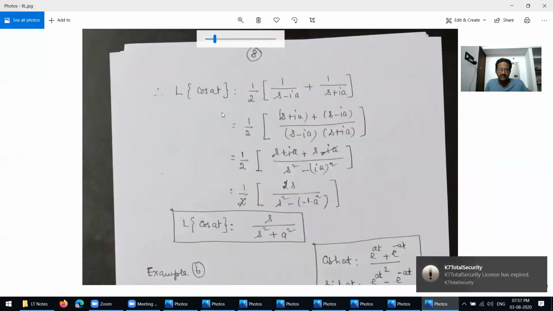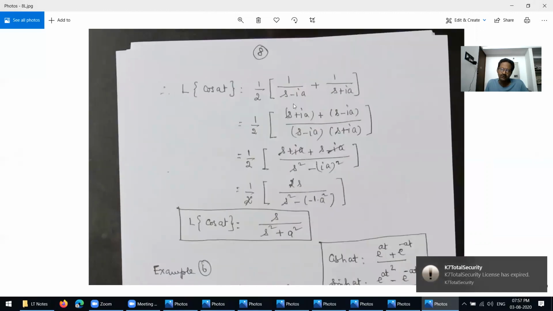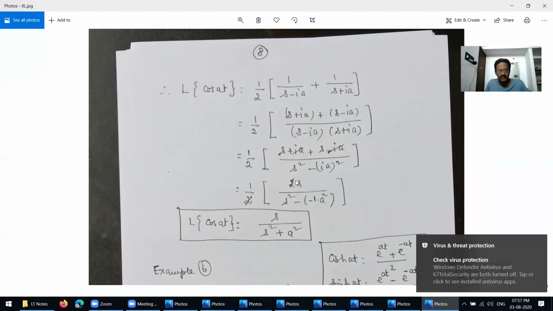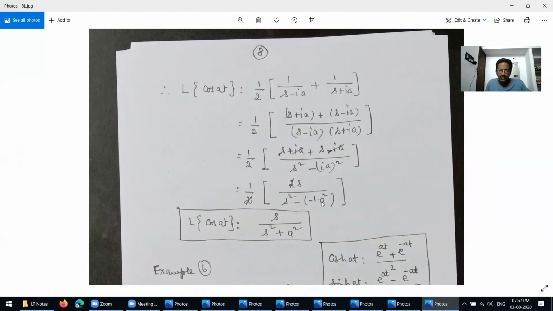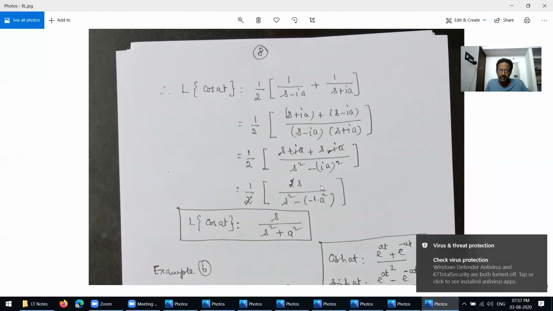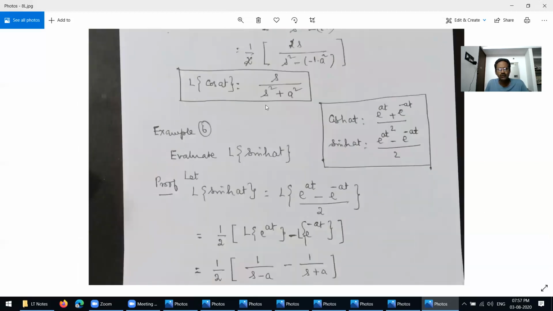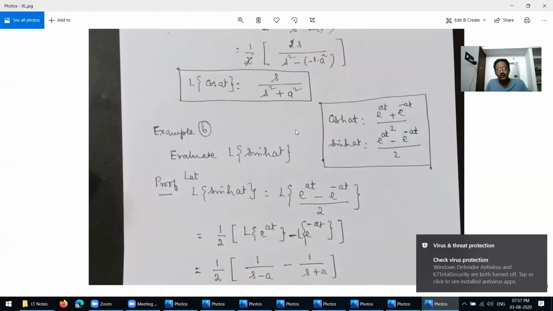So the Laplace transform of cos at equals 1 over 2 into, take the common denominator. Then we get s squared minus i squared a squared. In the numerator, you have to replace everything, cancel, you are getting 2s. 1 over 2, 2 cancel, you are getting s squared minus (-1) into a squared. We know that i squared equals -1. Therefore, the Laplace transform of cos at equals s over s squared plus a squared.